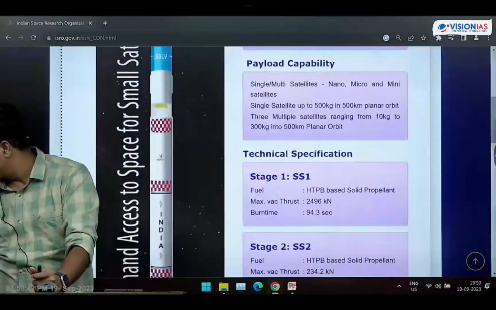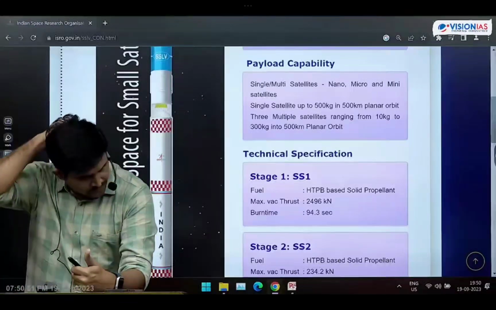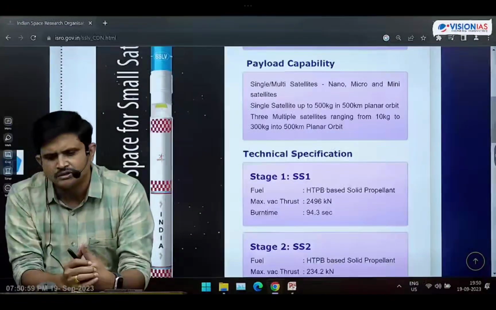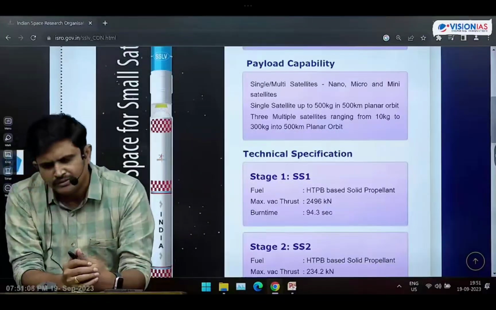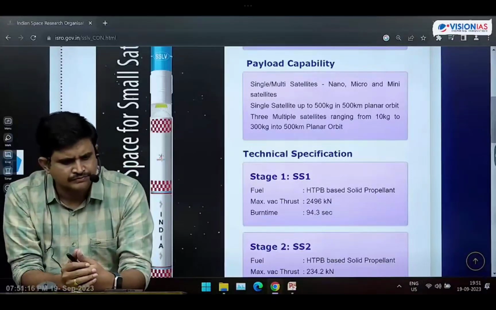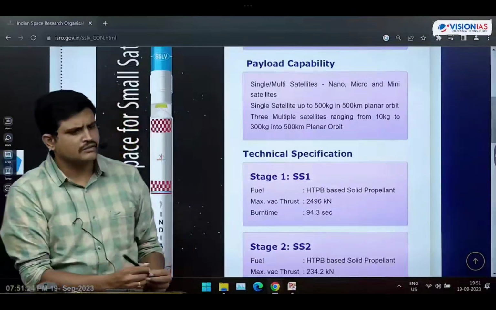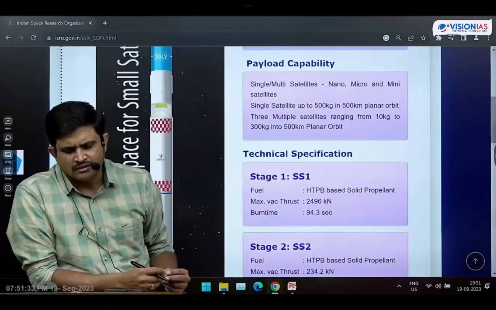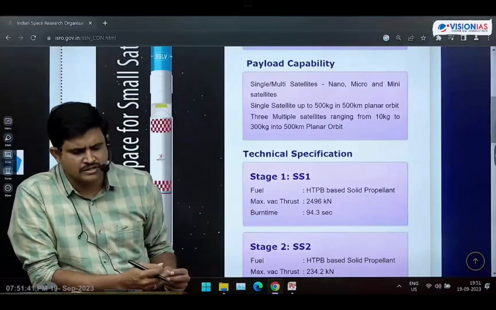SSLV rocket was especially designed for launching of nano, micro, and mini satellites. Thoothukudi rocket launching station is especially designed for launching of these rockets.